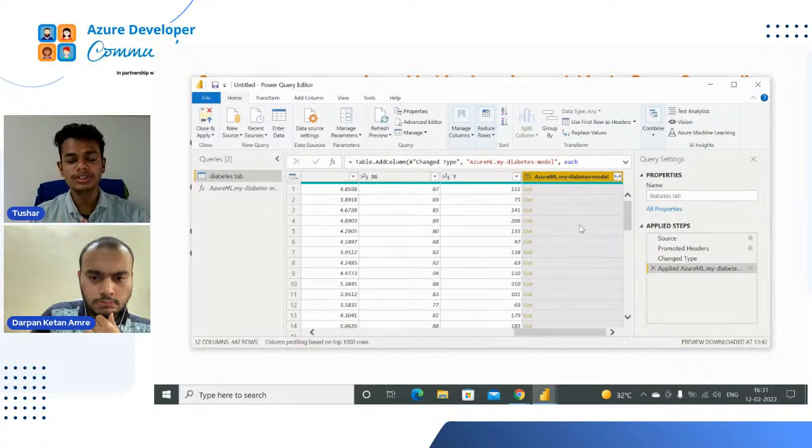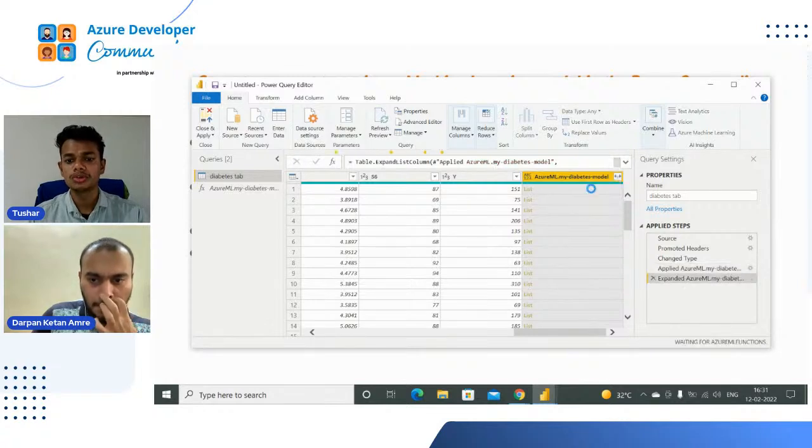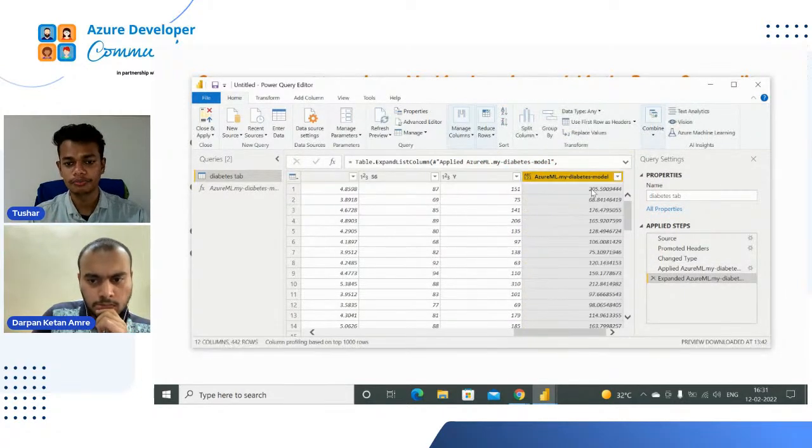But if we have to see all these values, then what to do? Just click on this arrow button and expand to new rows. So see, now all this list is converted into the predicted values. And these values are not randomly generated. They are calculated using our model, which we had used for model deployment on the diabetes database. So now you can see all this.